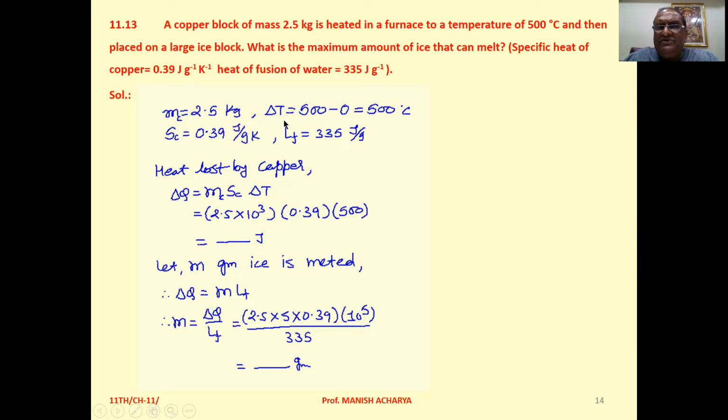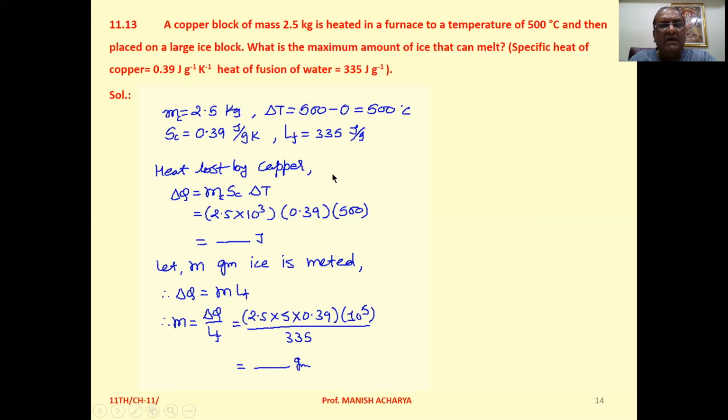Change in its temperature: initially it is at 500 degrees Celsius, and when we place it on the ice block, it implies that its final temperature will be 0 degrees Celsius. So the change in temperature is 500 degrees Celsius. Specific heat of copper is 0.39 joule per gram Kelvin. Latent heat of fusion for ice is 335 joule per gram.